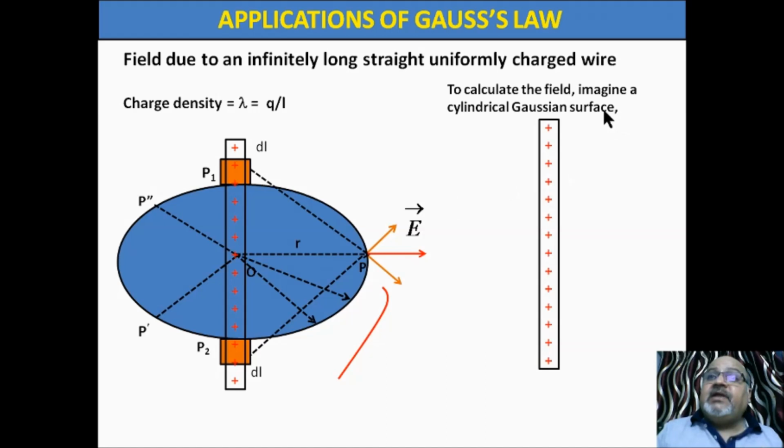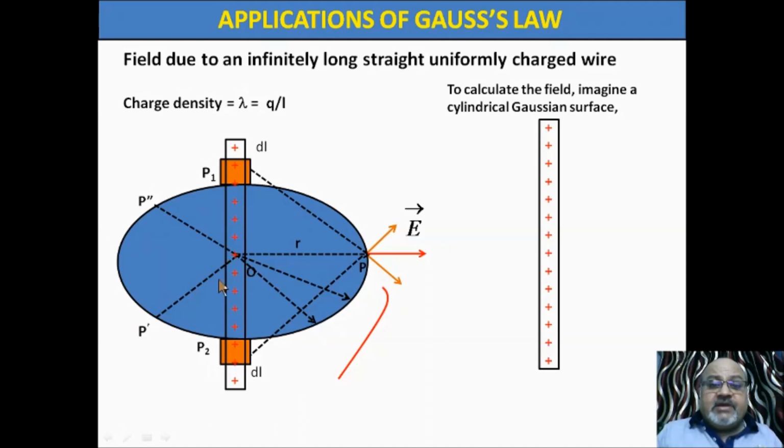So to calculate the field, imagine a cylindrical Gaussian surface. Now see, this is the point P. There will be many such disks over this line. So visualize it like that. If you are placing many coins of the same diameter one over another, you will get a cylinder.